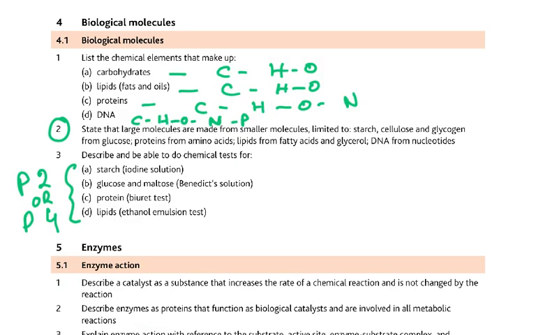Then biological molecules, I want you to look at the chemical elements, and the main one is DNA, which is something new. It has carbon, hydrogen, oxygen, nitrogen, and it has phosphate. Then the tests, and then the large molecules. You must know starch, cellulose, glycogen made from glucose, protein from amino acids, and lipids from fatty acids and glycerol. Then you must know this, the DNA is made from nucleotides.